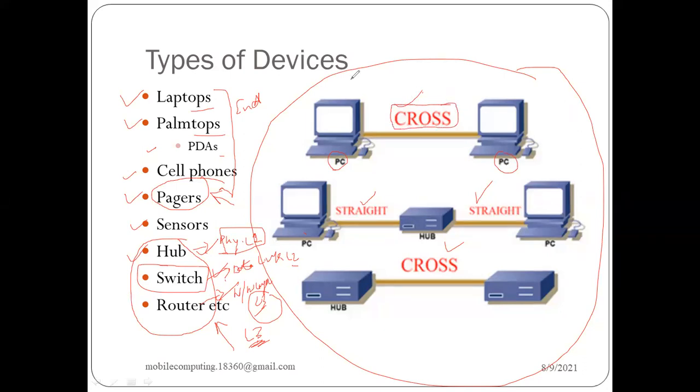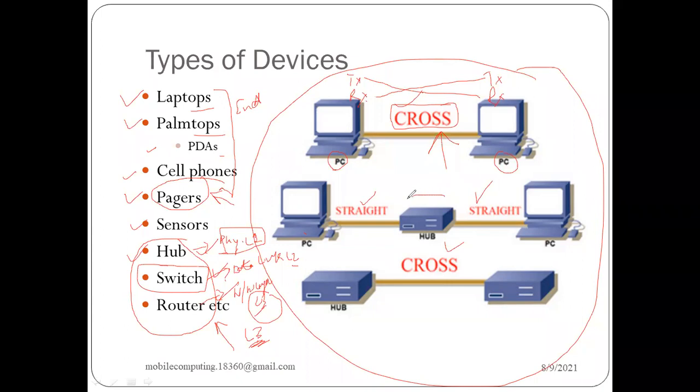I told you in the previous class that there is a TX and RX on the same position, so the TX should go into RX, and like this way. So there is a need of cross cable when we are connecting devices directly with each other.